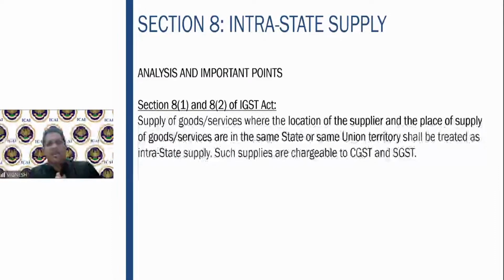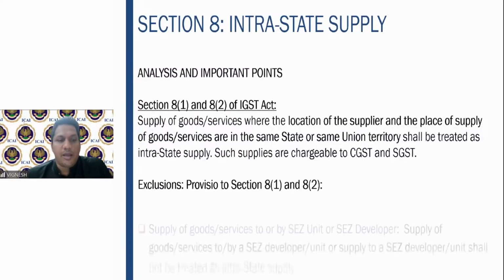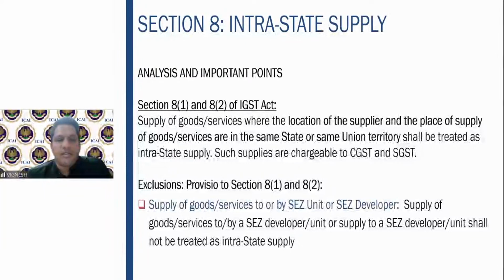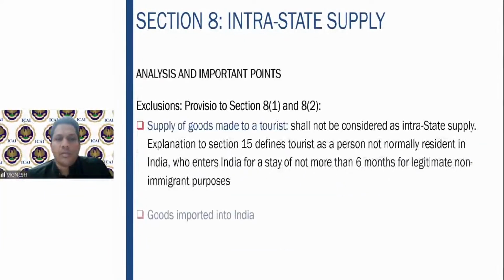Okay, just a summary here. 8.1 and 8.2, supply of goods or services both are covered. Location of supplier and place of supply in the same state is intrastate supply. Exclusion is the SEZ developer or SEZ unit. Supply of goods made to a tourist shall not be considered as intrastate supply. Explanation to section 15 defines the tourist as a person not normally resident in India who enters India for a stay of not more than 6 months for legitimate non-immigrant purposes. This is important. Please make a note of it.